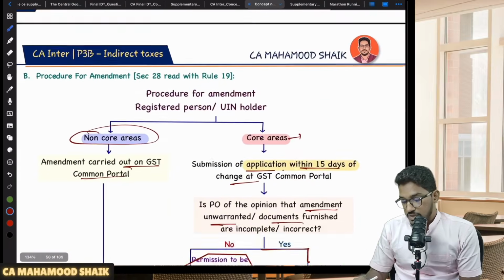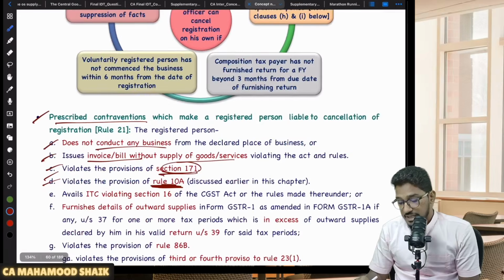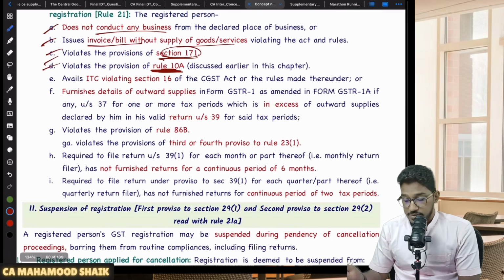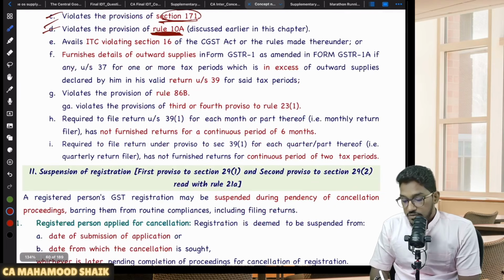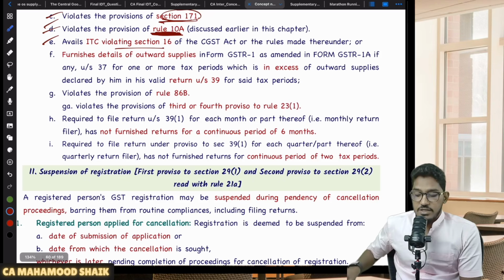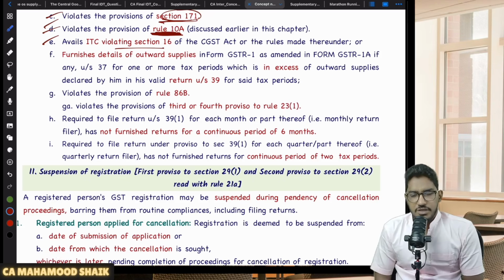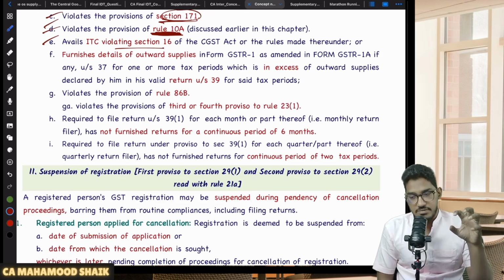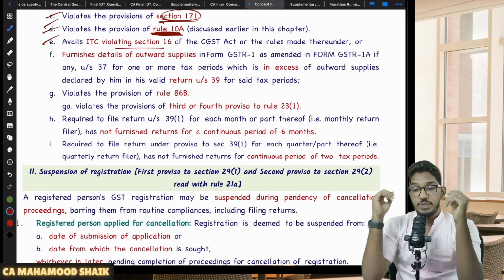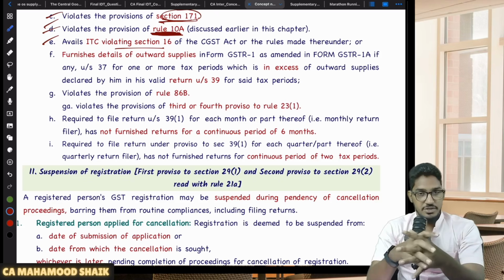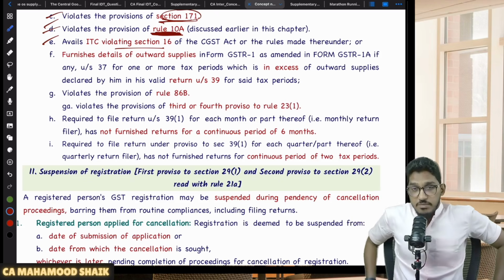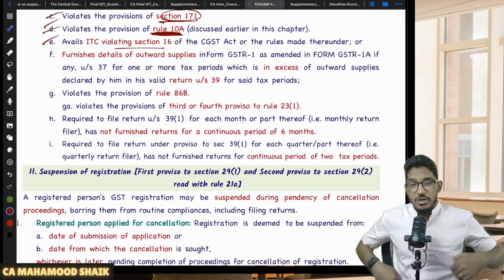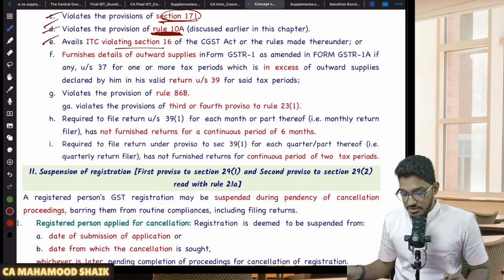One more condition where your registration can be cancelled suo motu by the proper officer. If you are violating Rule 10A, not furnishing your bank account details, or if you are availing ITC violating section 16. Going forward, we are going to take up the ITC chapter. In that chapter, we will see that if you want to claim the input tax credit, you are required to comply with some conditions. You are not complying with them; without complying with section 16 you have taken the ITC. That means you are claiming wrong ITC. Then also PO can cancel your registration.